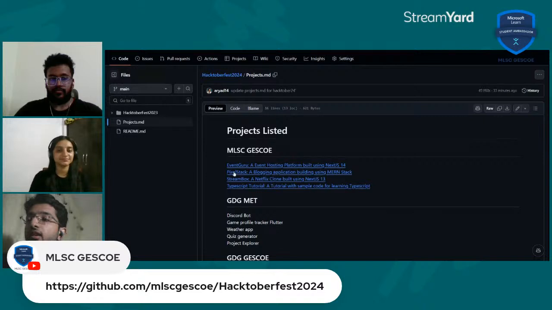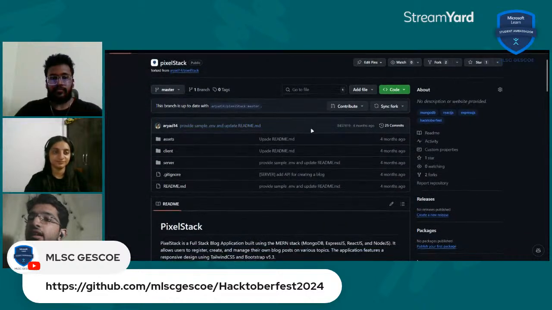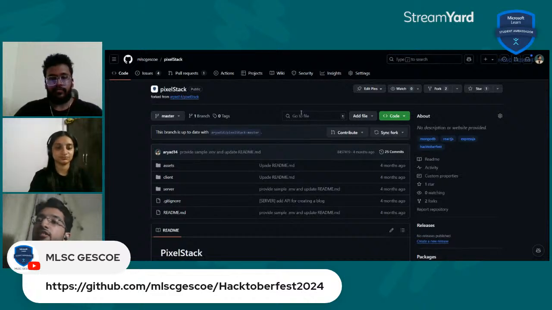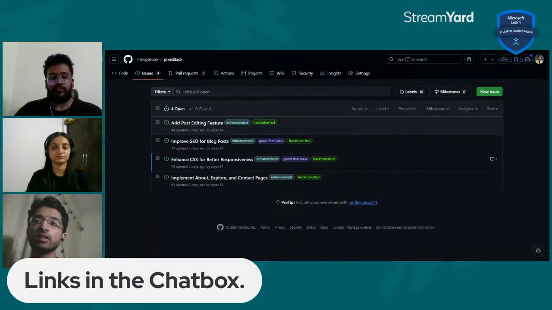For the contribution, you can click on any repo you like. For example, I click on this Pixel Stack repository. Like Palash explained, you can fork this repository, then clone it, and follow everything that Palash explained about how we can contribute to open source. Every day, some issues will also be listed over here, so keep checking these issues and make the maximum pull requests you can.